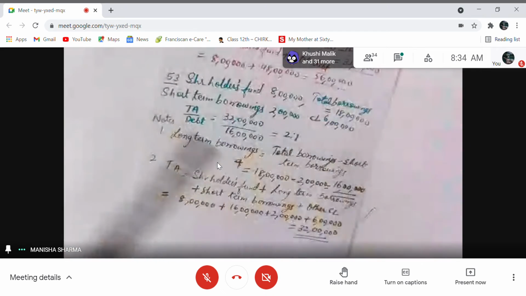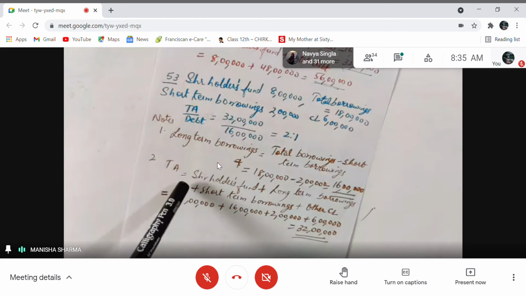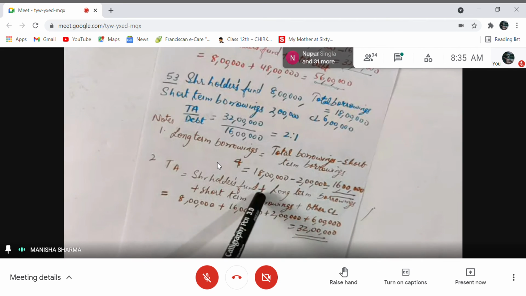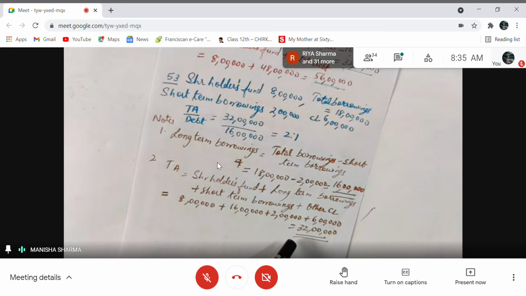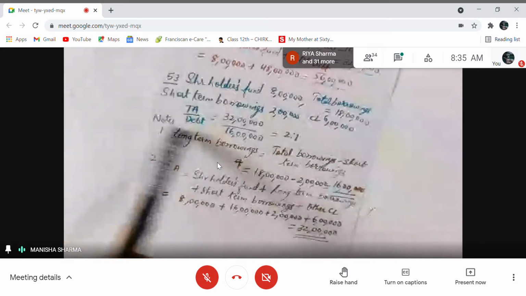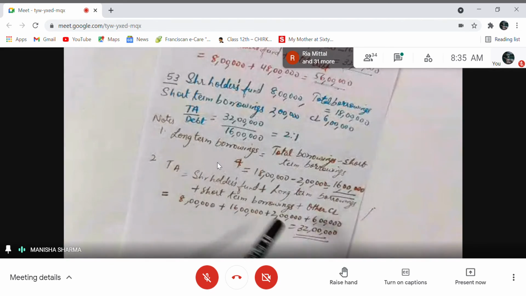Now again, there is no asset given in the list of items in the question. So again, I will apply the same concept: total asset is equal to total liability. Total liability is shareholders fund plus long-term borrowings plus short-term borrowings plus other current liability, right? So 8 lakh plus 16 lakhs plus 2 lakhs plus 6 lakhs. Total, I get 32 lakhs because all items are given to you in the question.